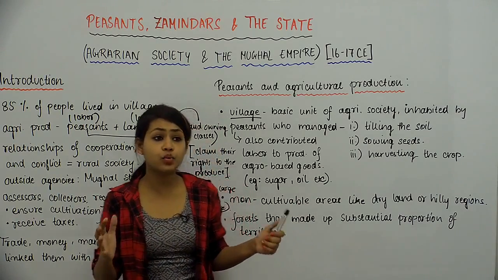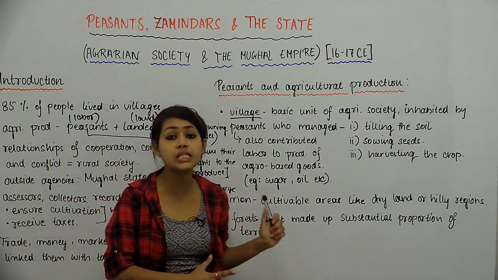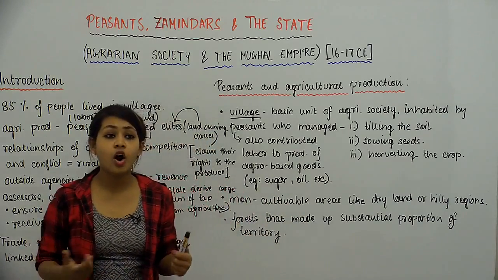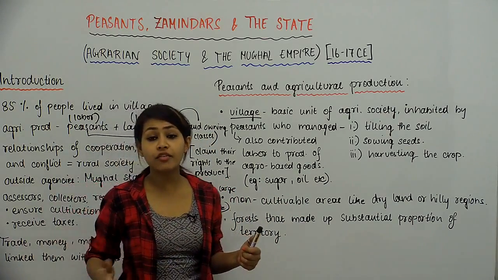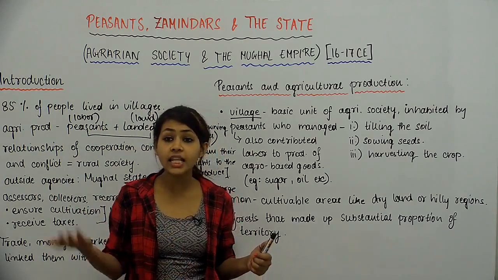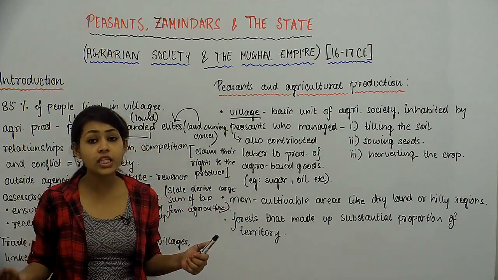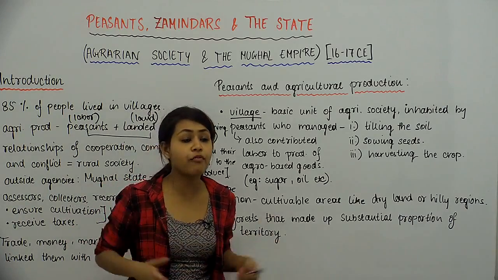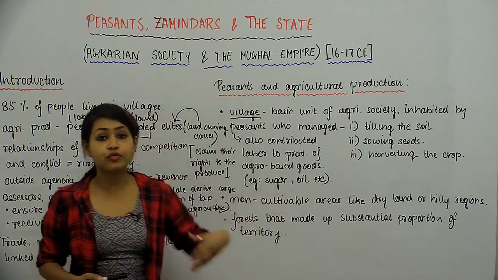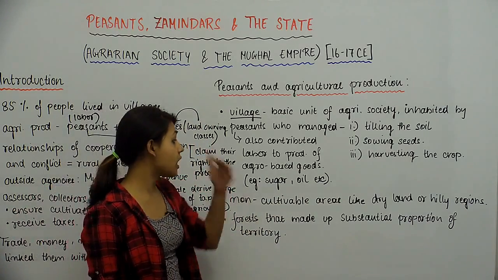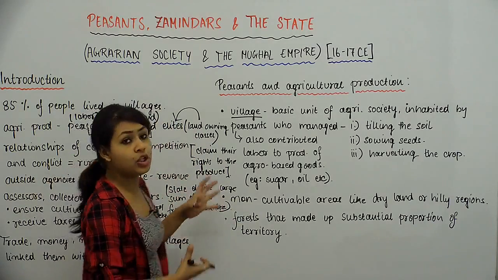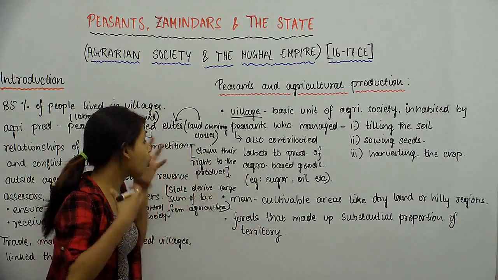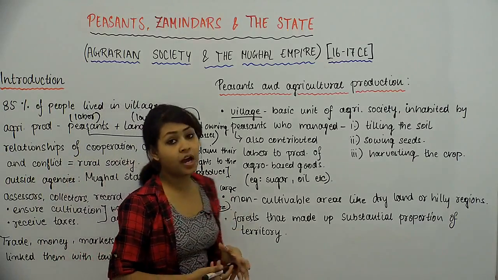So they derived their rent from the land. If other people wanted to work on their land, they just made them work, and they just took money for providing their land for this agricultural purpose. So these peasants were also the ones that contributed their labor to the production of agro-based goods.